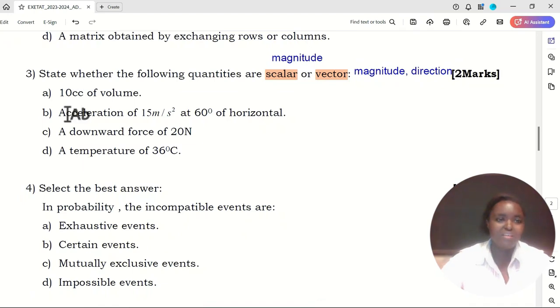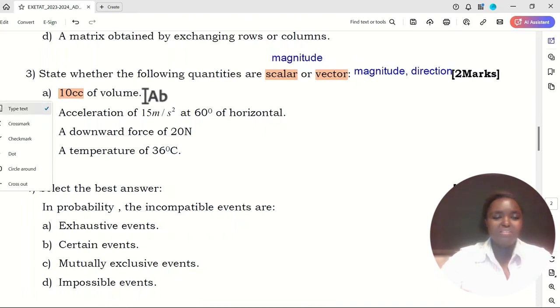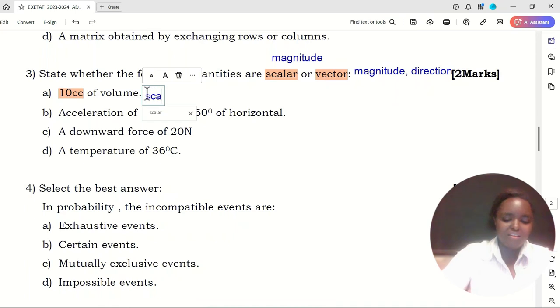A, 10 cubic centimeters of volume. The volume is determined only by its magnitude, and the magnitude here is 10 cubic centimeters. Since we only have the magnitude, the volume is a scalar.